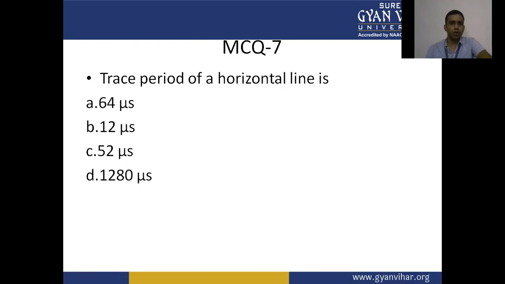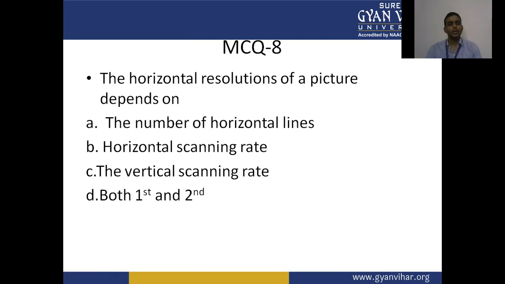The trace period of a horizontal line is A, 64 microseconds, B, 12 microseconds, C, 52 microseconds, D, 12.80 microseconds. Question number 8. The horizontal resolution of a picture depends on A, the number of horizontal lines, B, horizontal scanning rate, C, vertical scanning rate, D, both first and second.